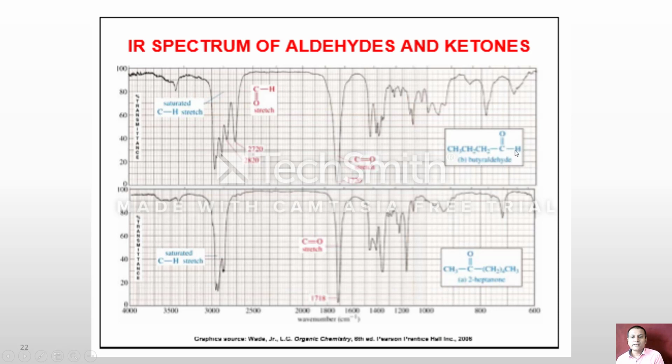In butyraldehyde the hydrogen is attached to the carbonyl. If frequencies are obtained at 2720 and 2820 centimeter inverse, such symmetric and asymmetric stretching is observed and it is nearly medium or intense, and such frequency is only for the CH of aldehyde, while this frequency is absent in the case of ketone. So this is one of the characteristic frequencies through which we can distinguish aldehyde and ketone.